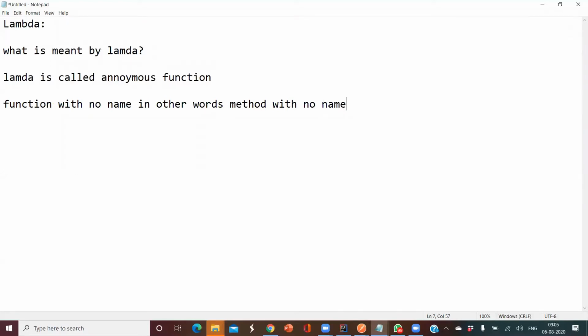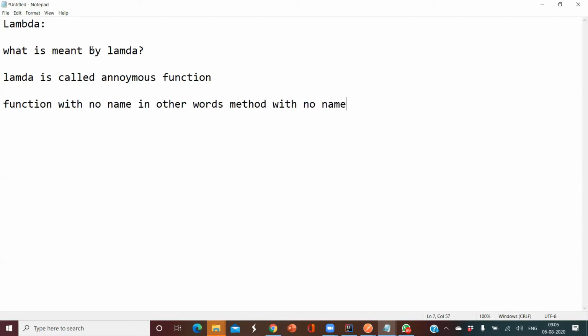We'll be understanding more and more about lambdas down the line when we complete collections. There I'll be introducing these lambdas again, and we'll understand what exactly the role of a lambda is. But for now, just try to understand what exactly a lambda means. A lambda is nothing but an anonymous function without having any name.